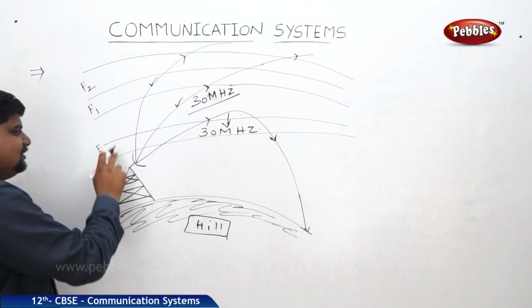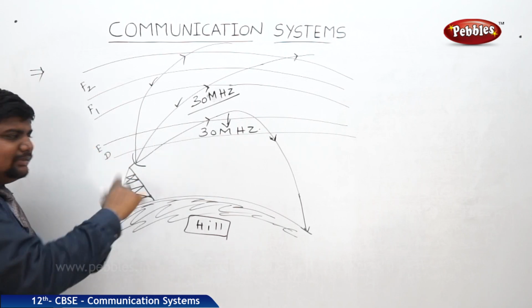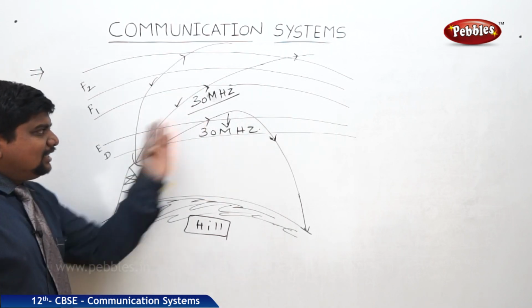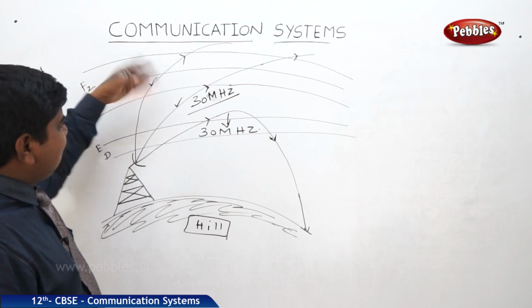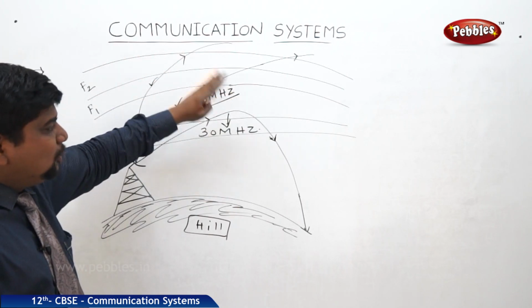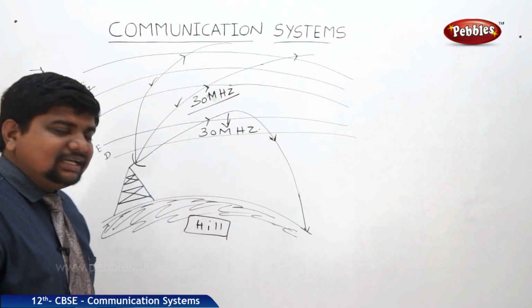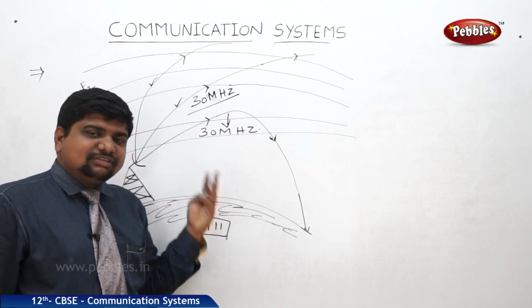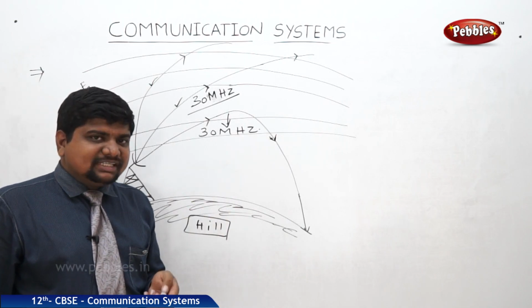And the reflection takes place in the D and E layers only. Means in the middle of the layer only reflection takes place, and the above part is not possible to obey this condition. So this is the way the sky waves are produced. Next, we will see about the space waves.